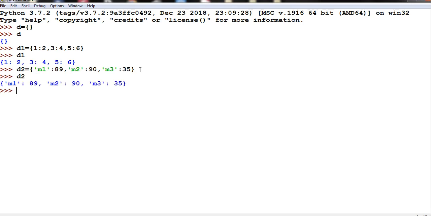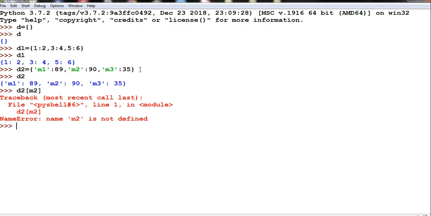Getting the idea? Now suppose you want to print the value of any of the keys, like the key M2. Okay, now it is not allowing it, because the value of key M2 is a string.